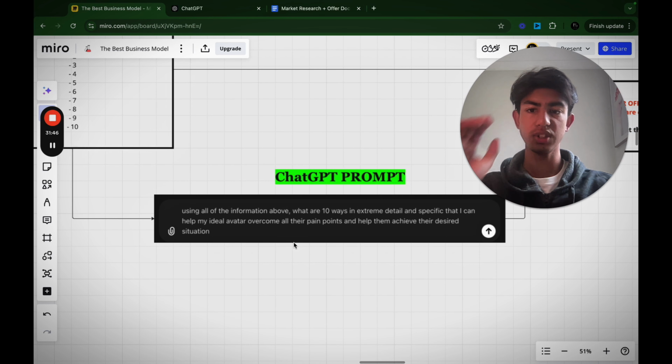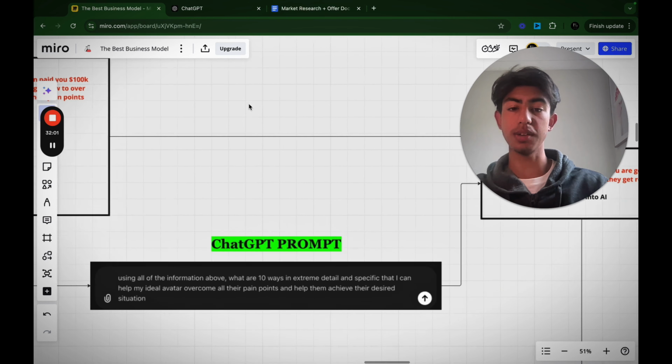Next we move on to using this ChatGPT prompt. I want you to put this in ChatGPT. Using all the information above, what are 10 ways, in extreme detail and specificity, that I can help my ideal avatar overcome all their pain points and help them achieve their desired situation? Those could be the 10 ways in which you could deliver that.